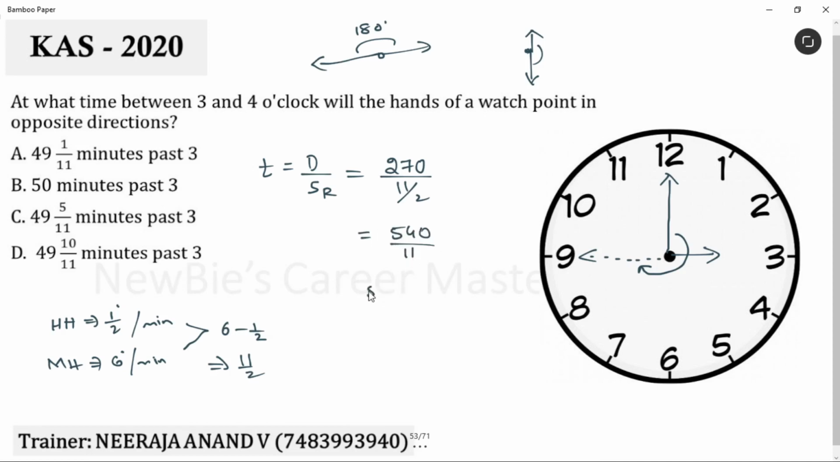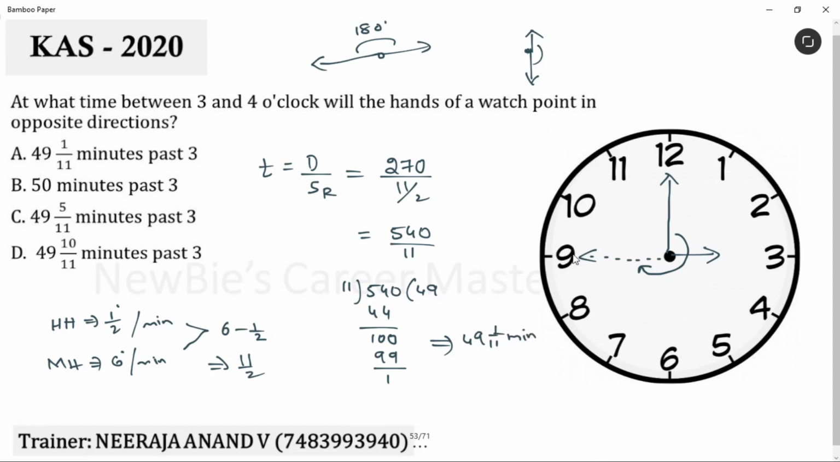540 divided by 11. Take 540, divide this value by 11. 4 elevens are 44. We get 10 as a remainder. Send this 0 down. Okay, we get 100. 9 elevens are 99. What is the final remainder? 1. So the final answer is 49 and 1 by 11 minutes.